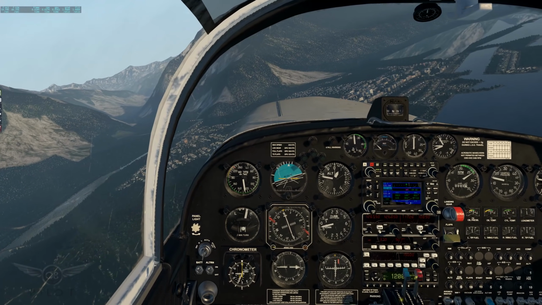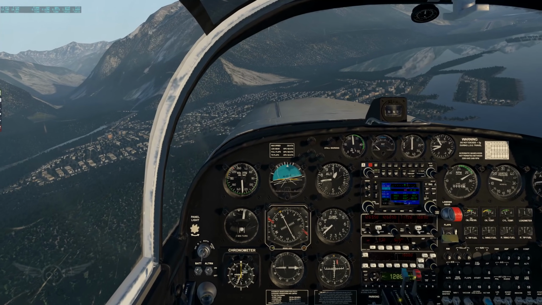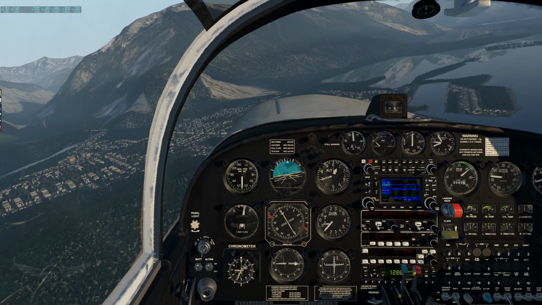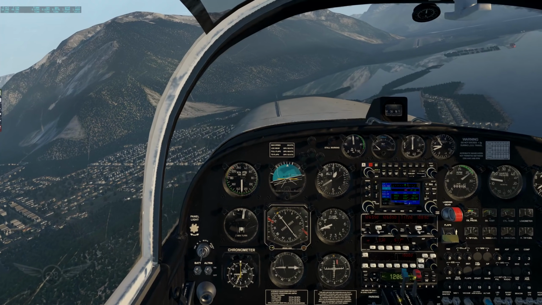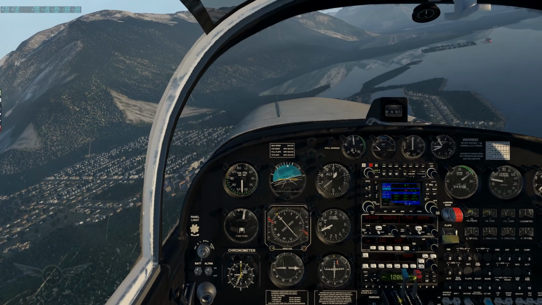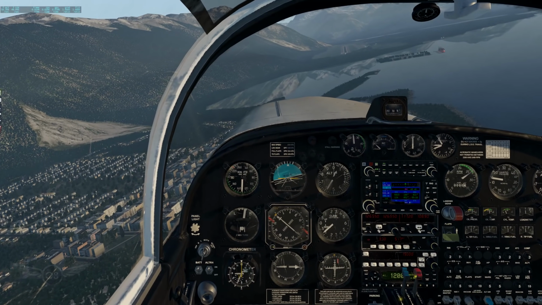I'm under a signed NDA, so I can't really say much, but what I can say is that I'm really enjoying it a lot, and it is definitely a departure from anything that we have seen in flight simulation.